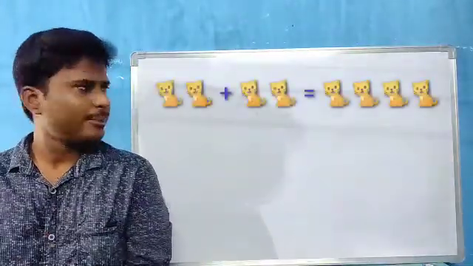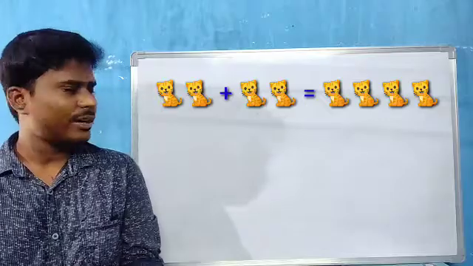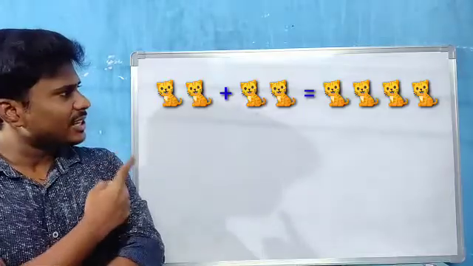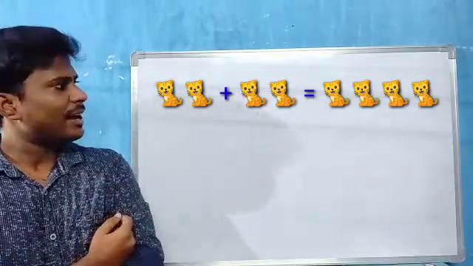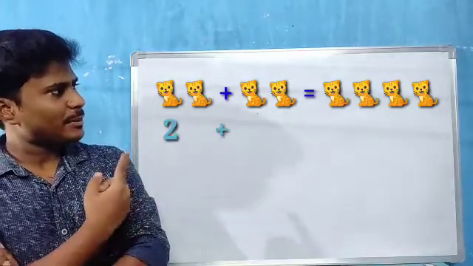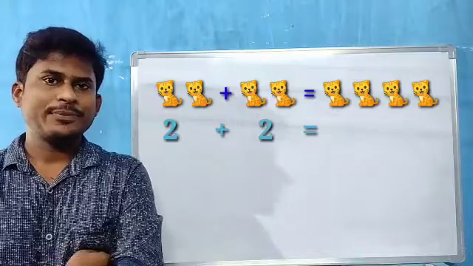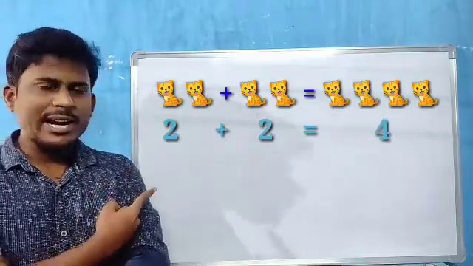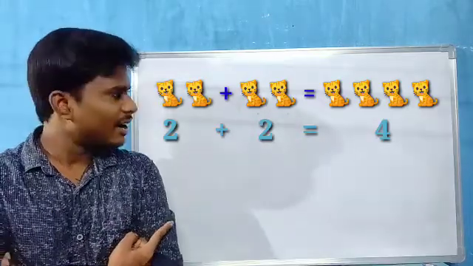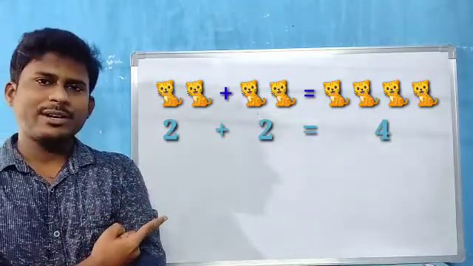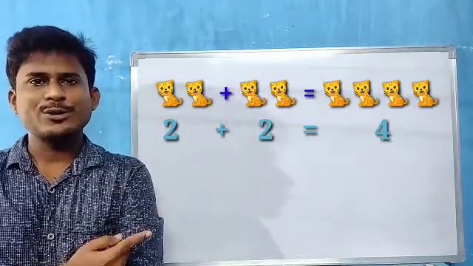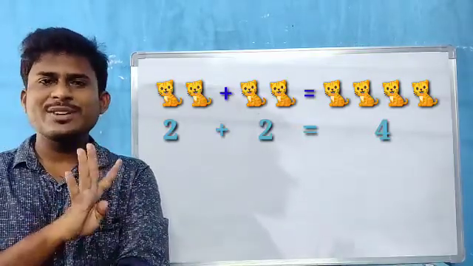Children, look here. What do we have here? Cats. How many cats here? 2 cats. And we are adding 2 more cats to these 2 cats. 2 cats plus 2 cats. How many cats are there on that side? Equal to 4 cats. So 2 cats, which number is that, children? Even number or odd number? Yes, even number. Next also even number. So when you add even number plus even number, which answer did you get? Answer 4. So 2 plus 2 equals 4. 4 is which number, children?